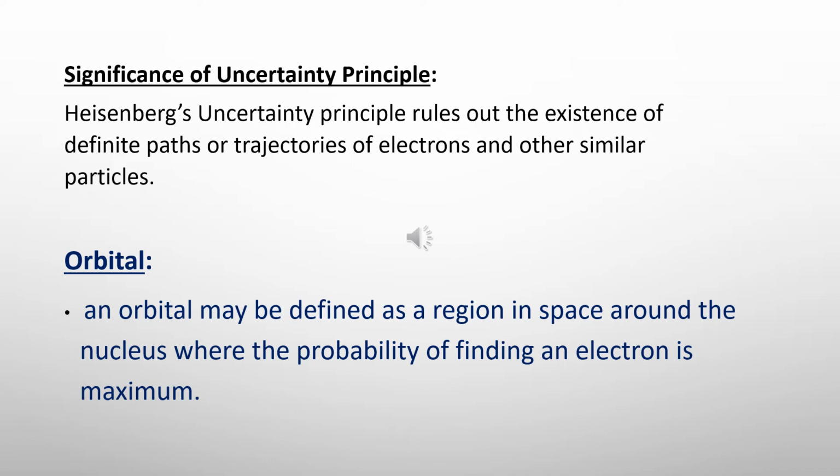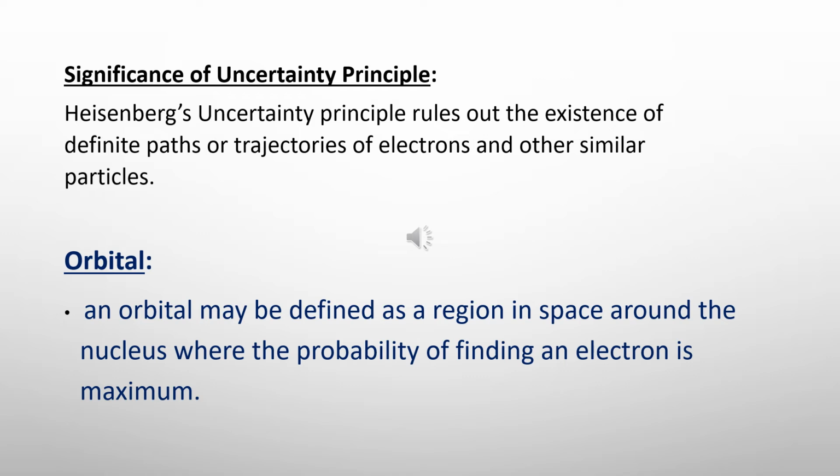The significance of the uncertainty principle is that it rules out the existence of a definite path or trajectory of electrons and other similar particles. That means there is no fixed circular path around a nucleus in which the electron will be moving. Hence, the concept of orbital came into the picture.